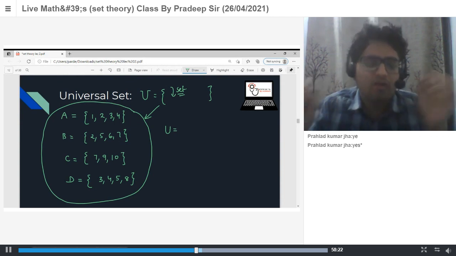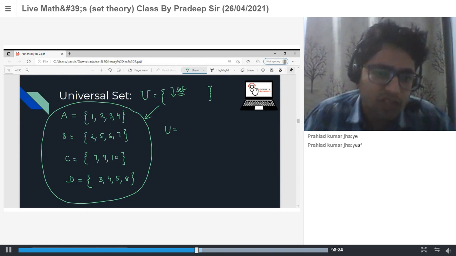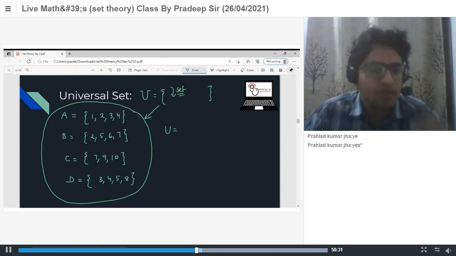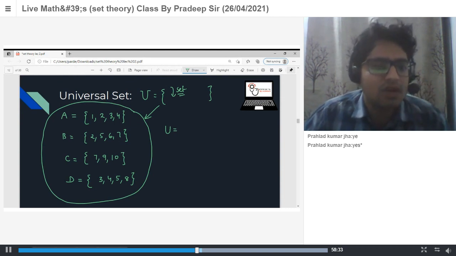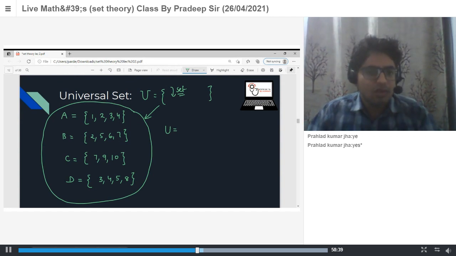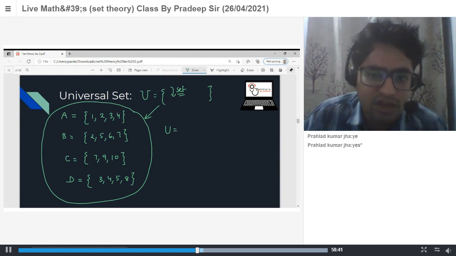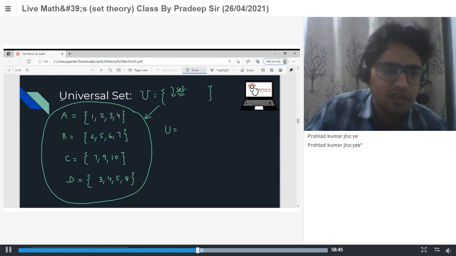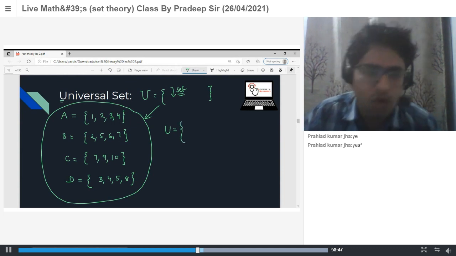So it will be a set which contains A, B, C, D. The universal set in this question is a set which contains all the elements in A, B, C, D. It is denoted by U. It contains all the elements in A: 1, 2, 3, 4.